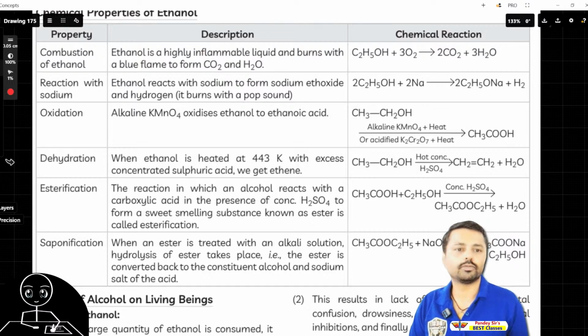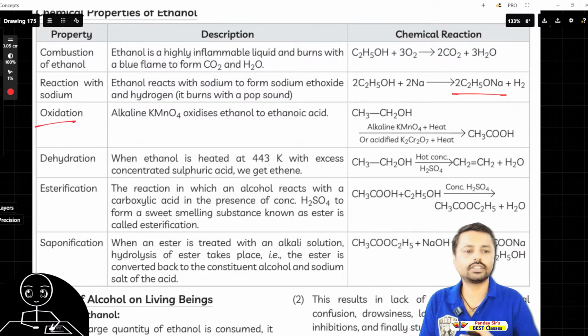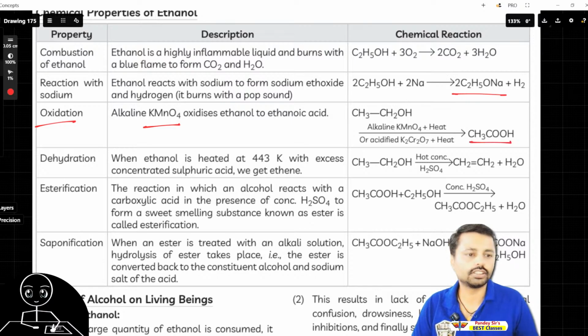Now let's see the other properties of ethanol. Reaction with sodium: if ethanol reacts with sodium, it will form sodium ethoxide. Okay, it burns. Oxidation means addition of oxygen. In the presence of potassium permanganate or KMnO4, one more oxygen will get added and it will form ethanoic acid, CH3COOH.